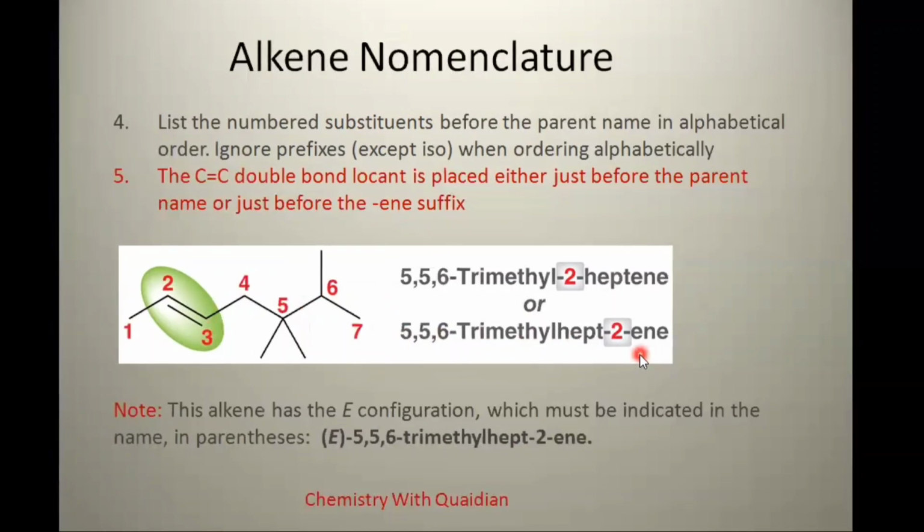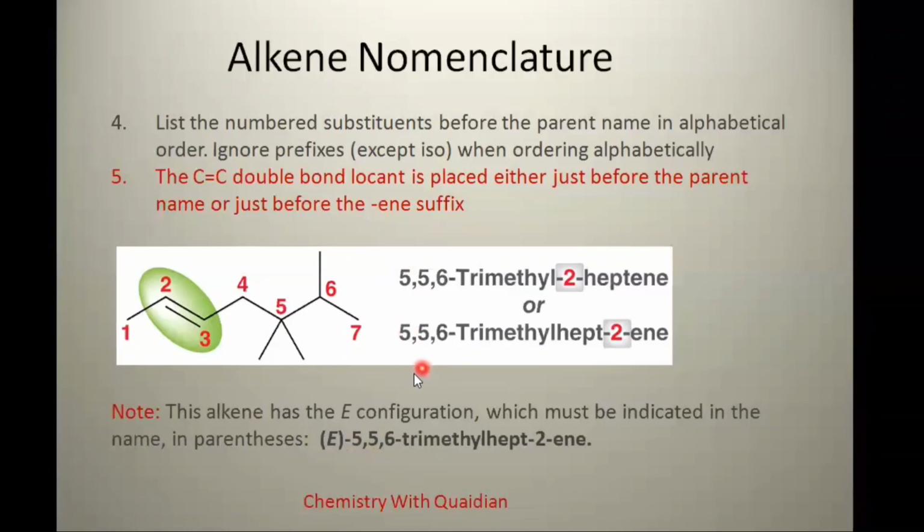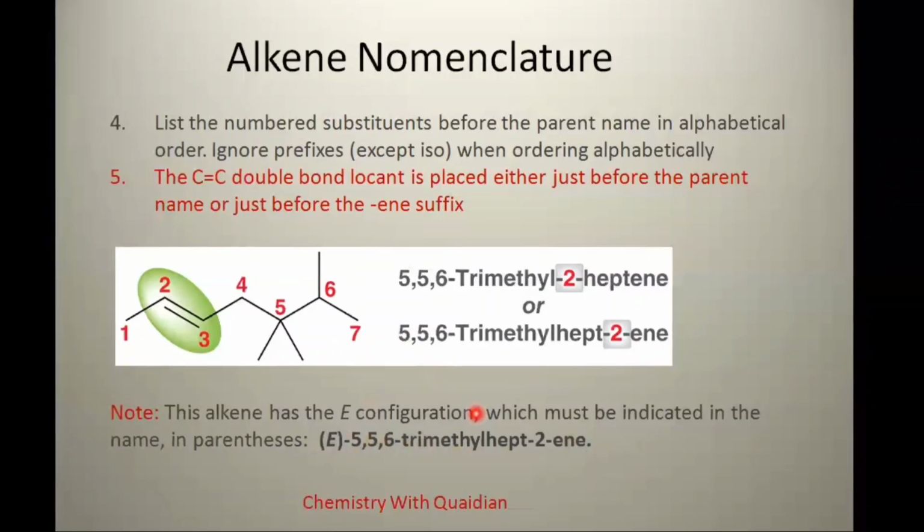So we can assign the name to the carbon-carbon double bond by these 2 methods. Note, the alkene has the E configuration here, which must be indicated in the name in parentheses. So the exact name of this compound would become (E)-5,5,6-trimethylhept-2-ene. We will discuss E and Z nomenclature in our next video, but here I give you a short idea.